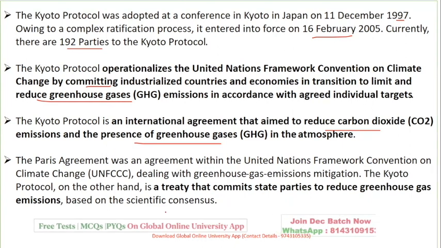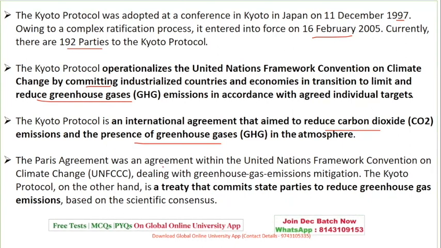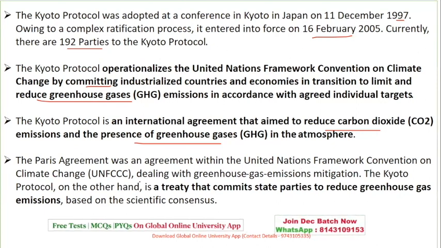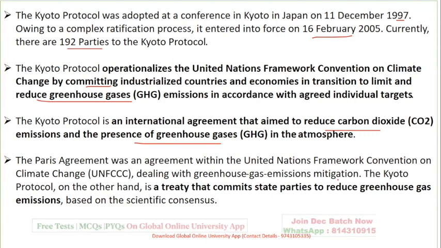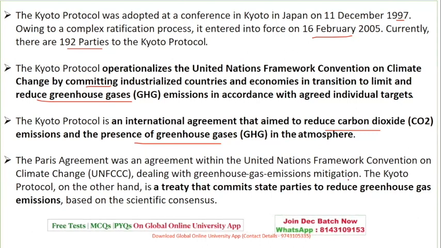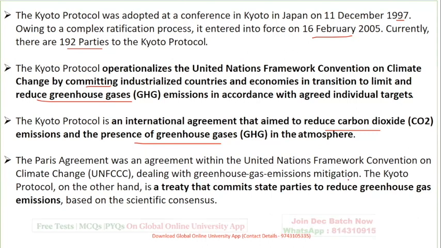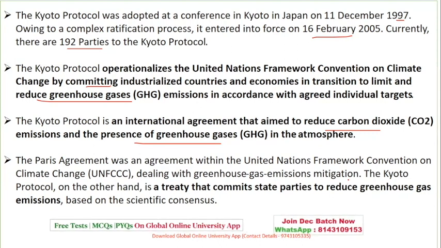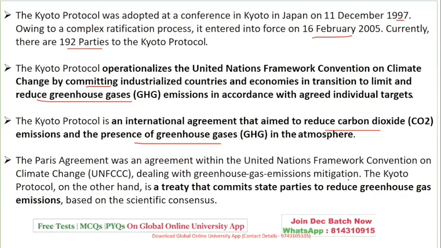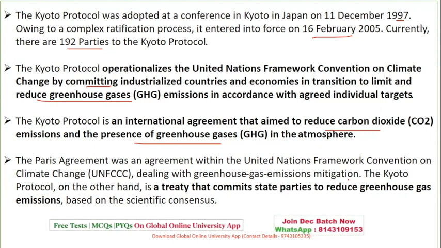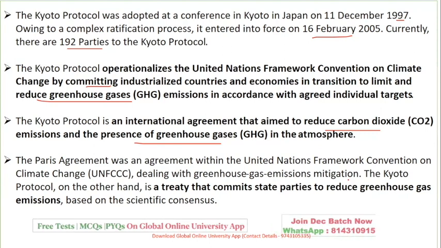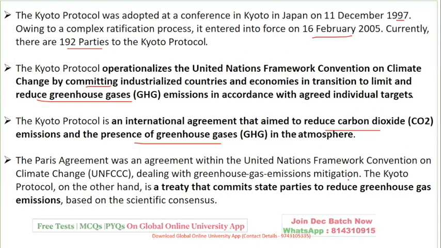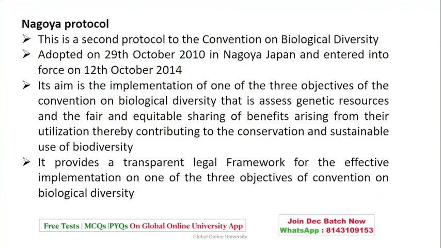The Paris Agreement, which we are going to do in detail also, was an agreement within the United Nations Framework Convention on Climate Change dealing with greenhouse gas emissions, that is, strategies and mitigation. Whereas the Kyoto Protocol is a treaty that commits states to reduce greenhouse emissions, based on scientific consequences. We are going to study the Paris Agreement in detail.